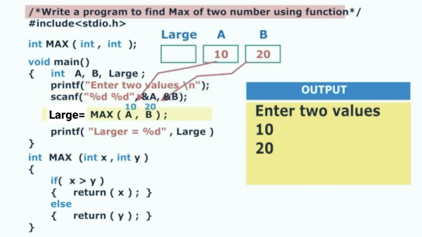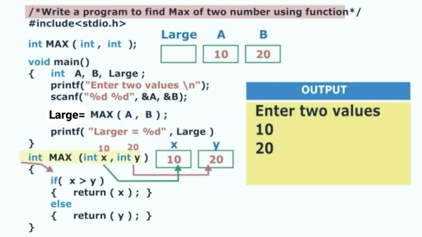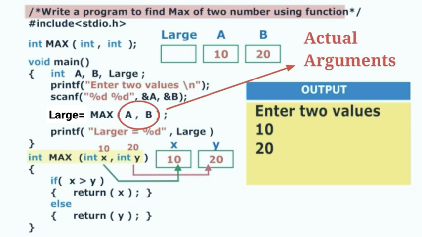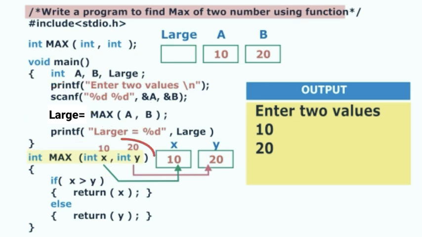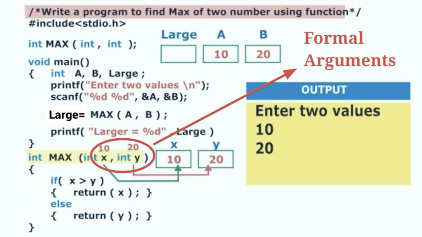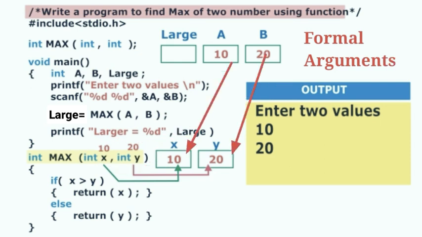Here we are calling the max function, which means we need a group of statement which is written in max function, but we have to pass two integer values before calling max function as we have specified in function declaration above. The cursor will be transferred to max function. The value of a will be copied to variable x and the value of b will be copied to variable y. Here variable a and variable b are known as actual argument because we have passed them as a function argument at the time of function call, and the variables x and y are known as formal argument because they are receiving the value of actual argument a and b.